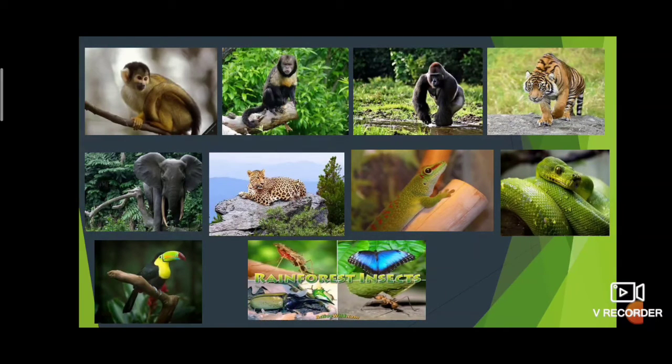Western Ghats and Assam in India, Southeast Asia, Central America and Central Africa. Because of continuous warmth and rain, this region supports a wide variety of plants and animals.